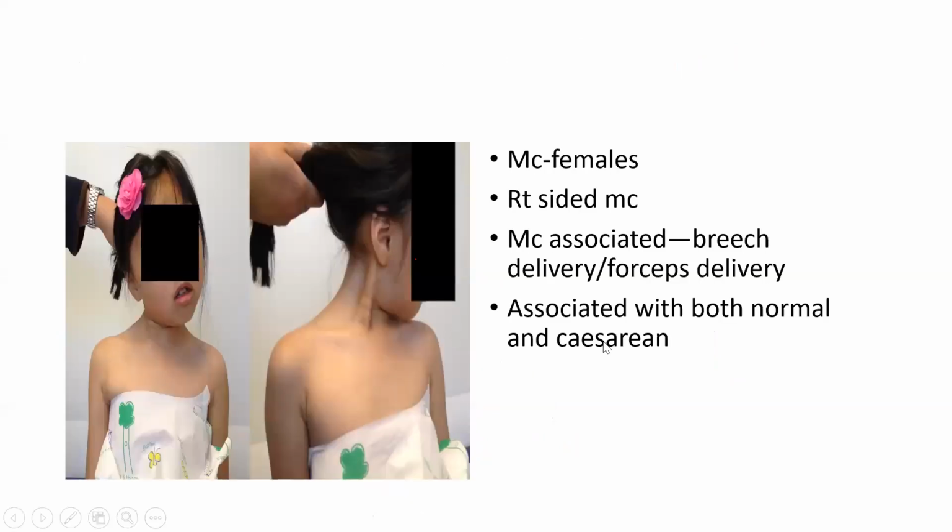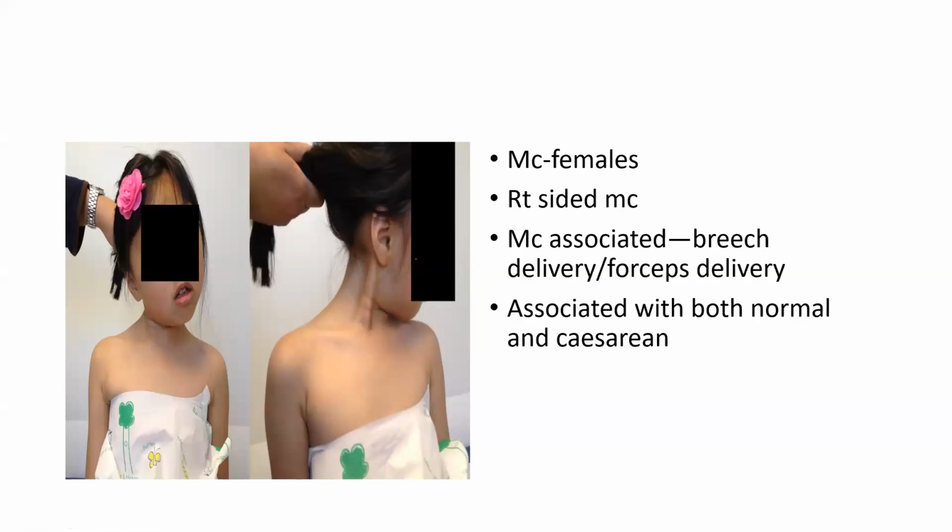Torticollis is most commonly found in females. So see this girl, I actually put this here for remembrance. Most commonly it is right-sided. Right-sided is the most common presentation of torticollis. So you see the head tilting on the right side while the chin goes to the left side. So females are the most commonly affected in torticollis, and right-sided torticollis is most common.